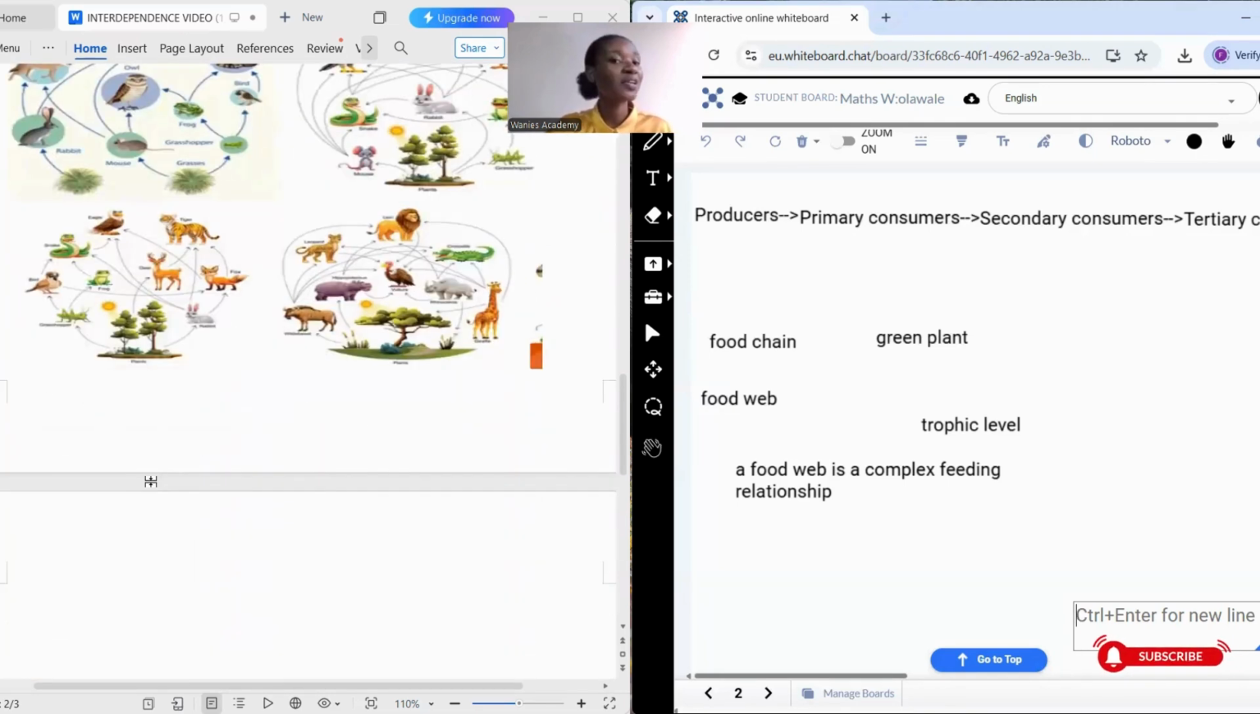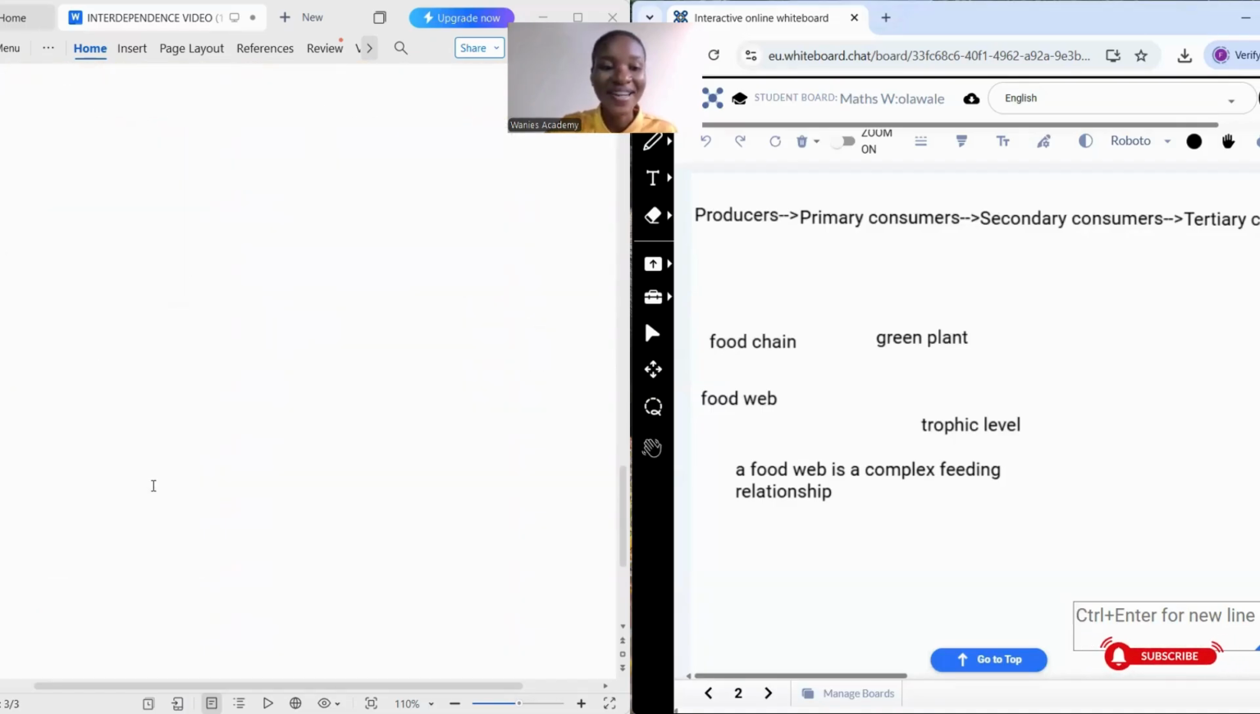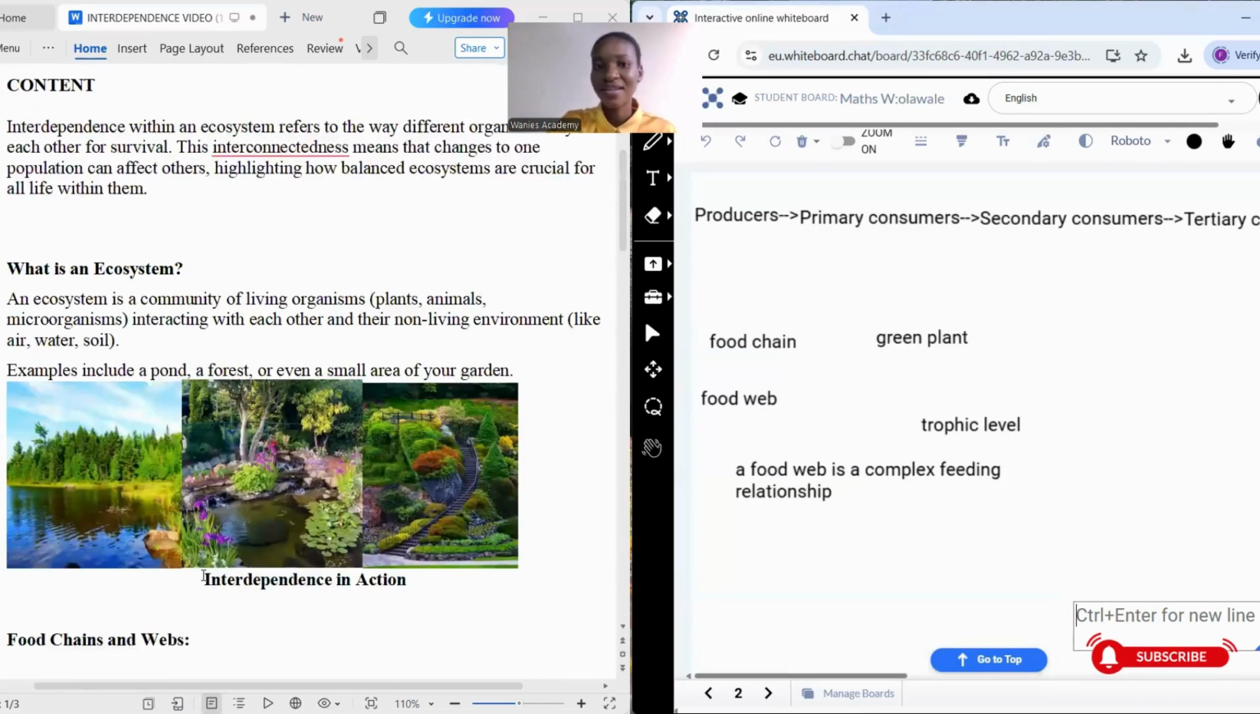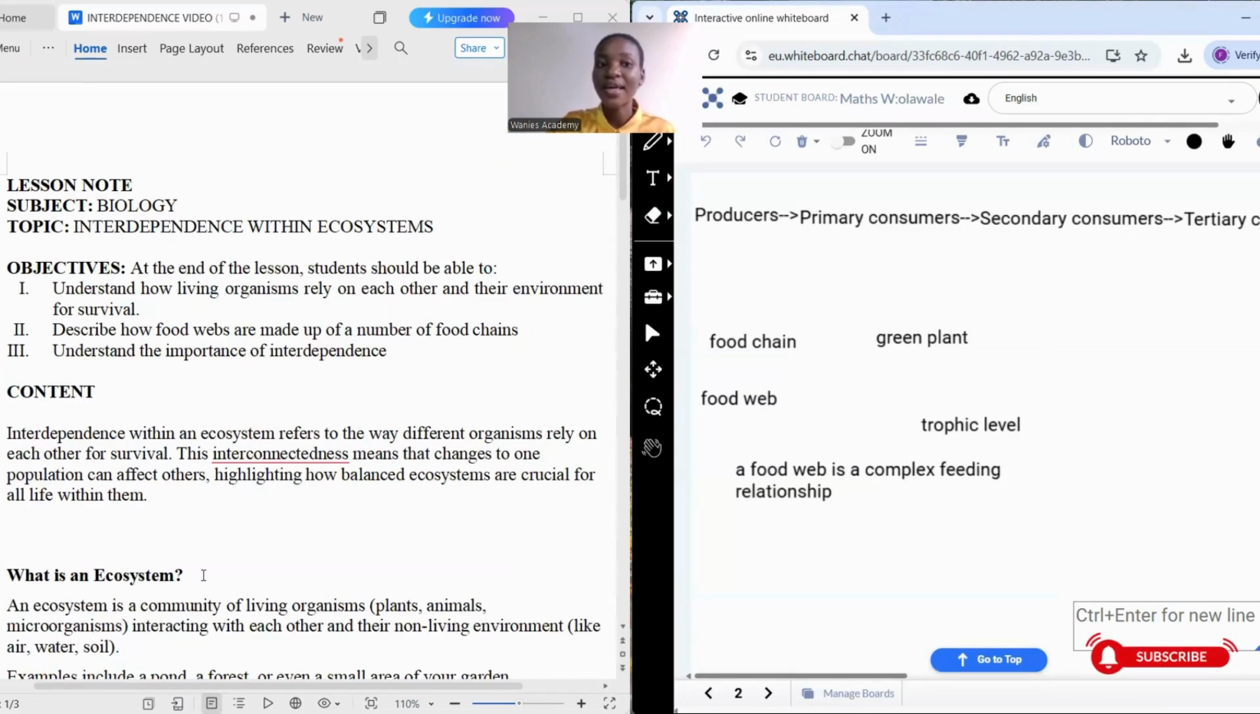Before we go, I would love to ask you a few questions. My first question is, what do we mean by the word interdependence within an ecosystem? Very correct. It is simply the way by which different organisms rely on each other for survival. What is a food chain? It is a simple feeding relationship that shows how organisms feed on each other along the trophic level.